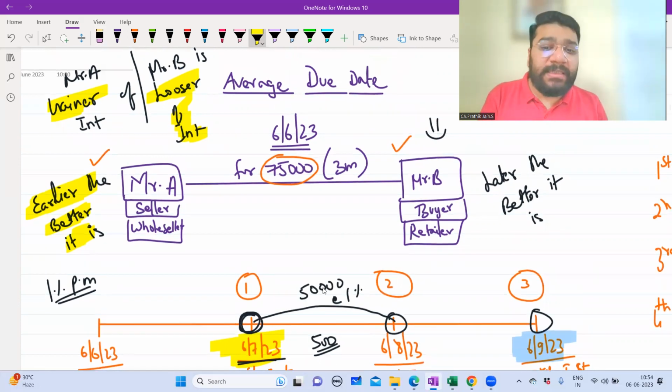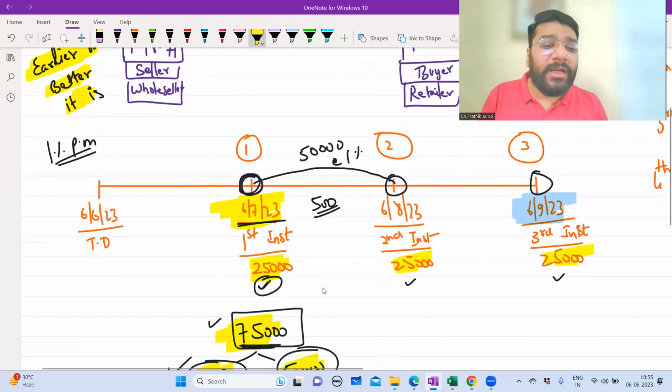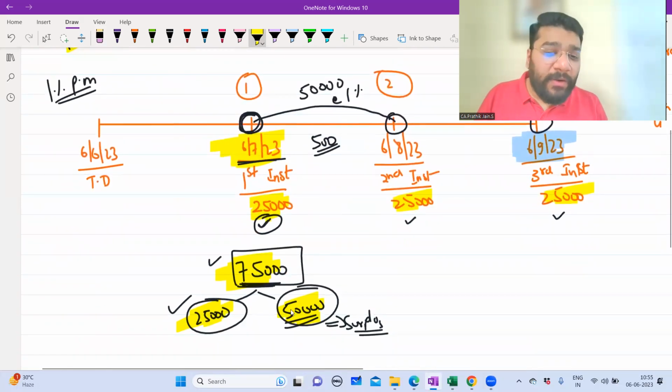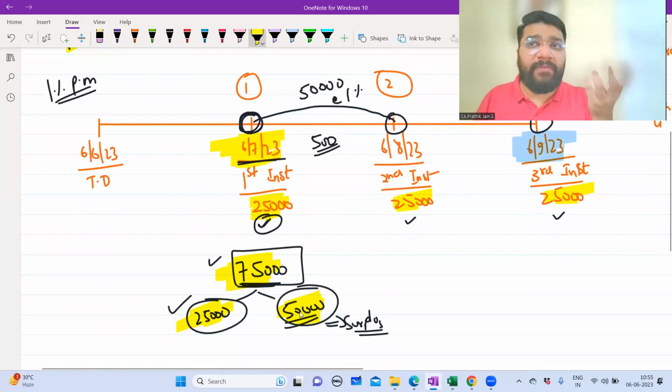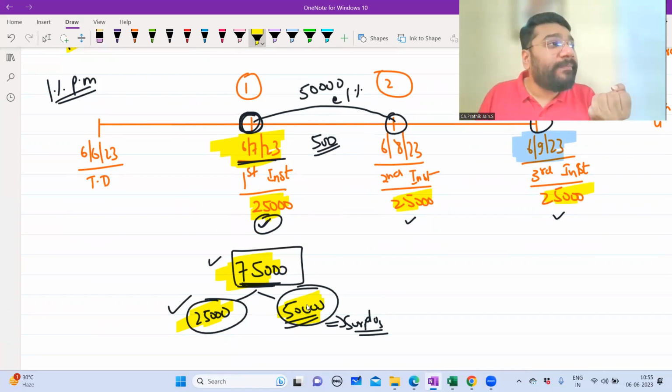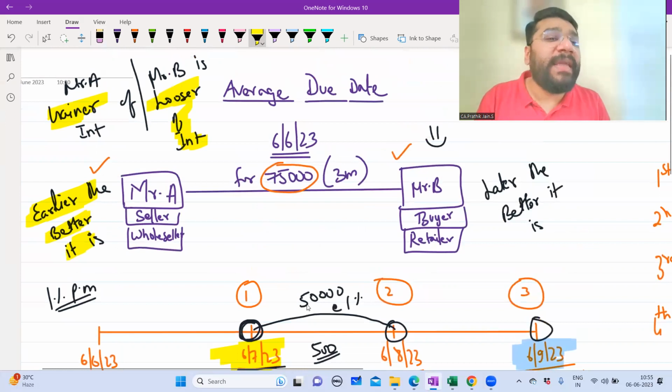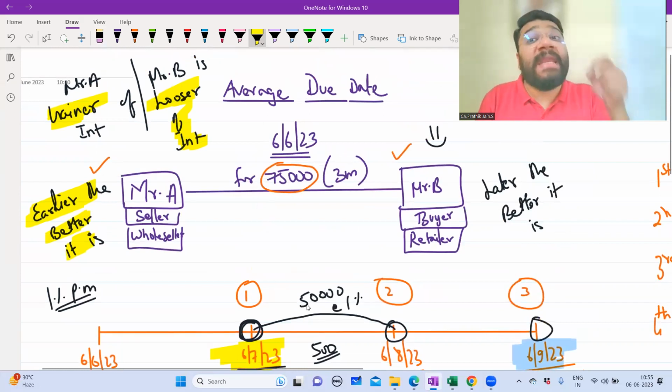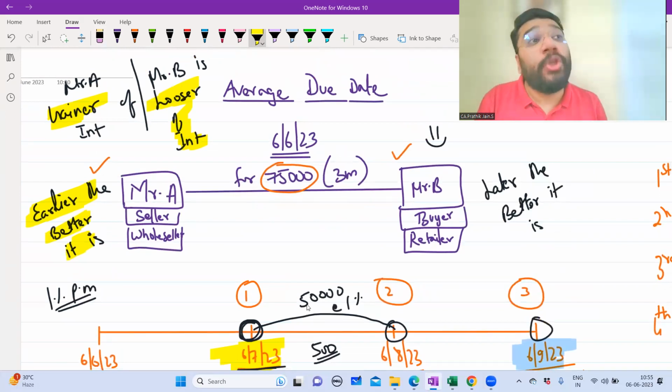Same opportunity, guys: Mr. B is losing, since he's making the advance payment of 50,000 here. He does not have any surplus money left, so he's been deprived of the opportunity of earning interest. So in this case, if the early payment is made, Mr. A is the gainer of interest, and Mr. B is losing by way of interest. Tell me yes or no, all online people.